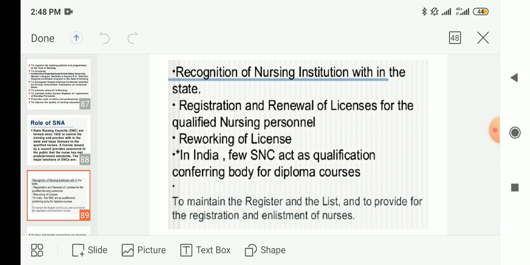Then to give recognition of nursing institutions. What are all the nursing institutions at the state level? SNA is giving recognition, registration and renewal of licenses for the qualified nursing personnel. Reworking of license. Then SNA acts as a qualification conferring body for diploma courses.